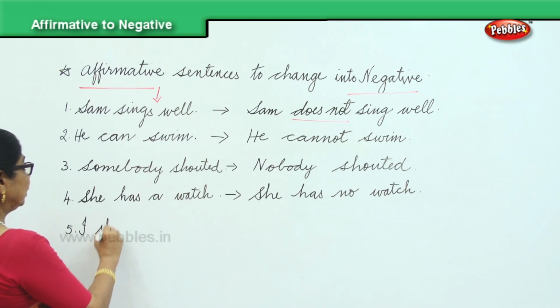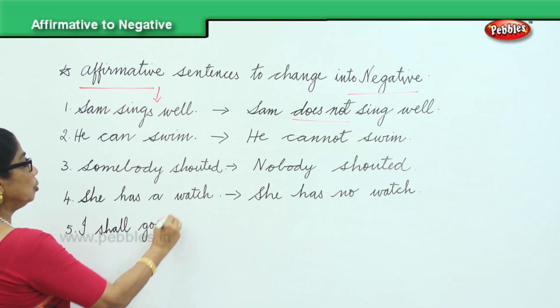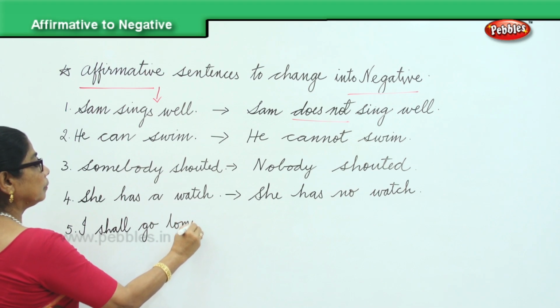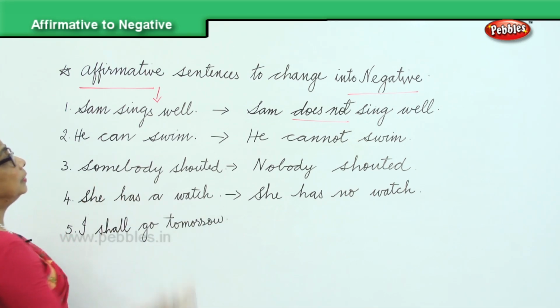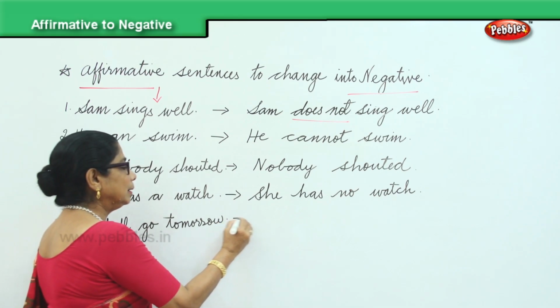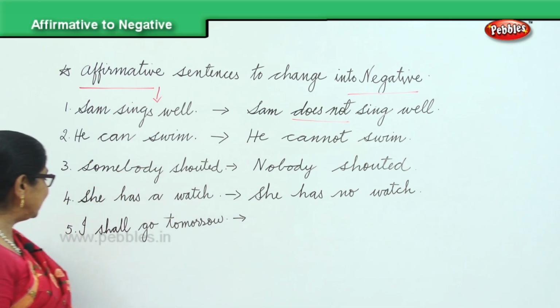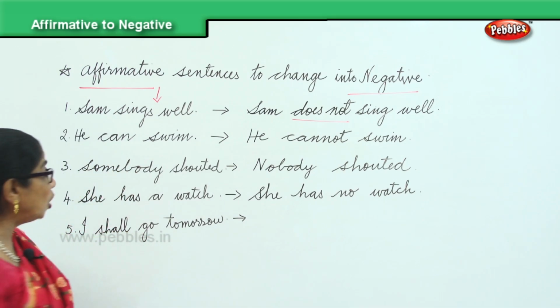Now, another one. I shall go tomorrow. So, a complete affirmative sentence, positive. Now I'm going to make it negative. I shall go tomorrow. What will you say? I shall not go tomorrow.